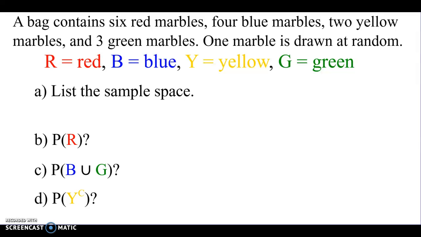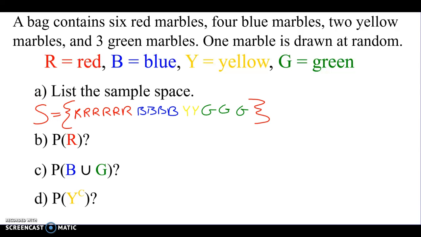Okay, a bag contains 6 red marbles, 4 blue marbles, 2 yellow marbles, and 3 green marbles. Then it says 1 marble is drawn at random. Okay, so our sample space is, all right, probability that I stick my hand in this bag and I pull out a red marble. 6 out of 15. Because there's 15 total marbles in the bag, which reduces. Divide by 3, would be 2, divide by 3, would be 5, so 2/5.